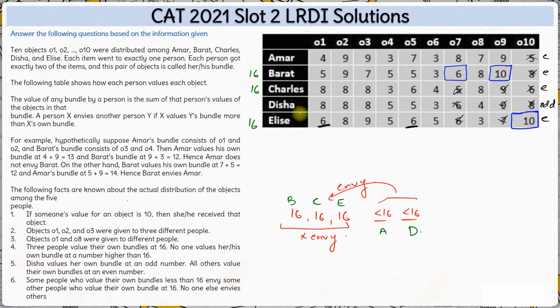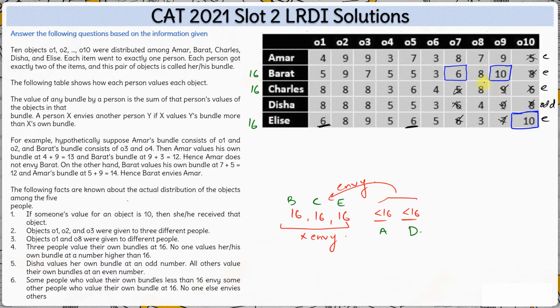Okay. Now that we have figured out that Charles values his bundle at 16, that means the sum of the two objects that he receives should be 16. Now how is the sum 16 possible for him? Of the values given here, the only possible way for him to have two objects valued at 16 together is 8 plus 8. Now we know O1, O2, O3 are not going to be with the same person. O1, O2, O3 are with different people from point 2.